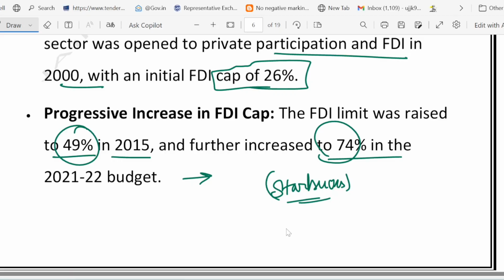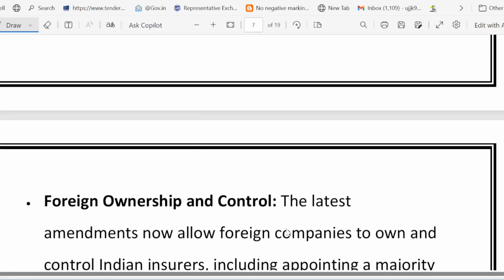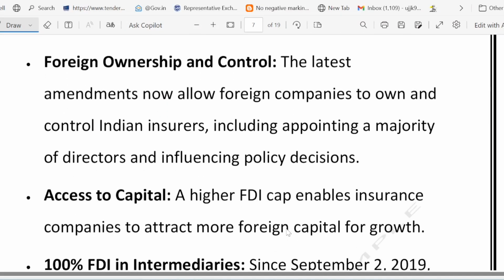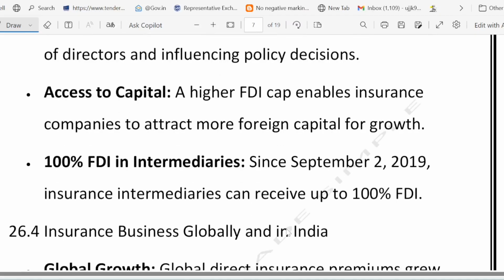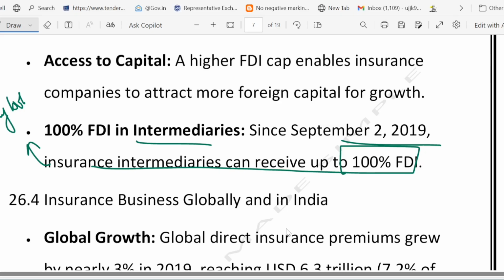And 100% FDI in intermediaries. One more thing: in 2019, brokers and web aggregators like Policy Bazaar can be fully foreign owned. So you can see here, 100% FDI in intermediaries. In September 2019, insurance intermediaries can receive up to 100% FDI. Who are insurance intermediaries? You might have heard the name of Policy Bazaar, right? So basically they can be fully owned, so 100% FDI is given.